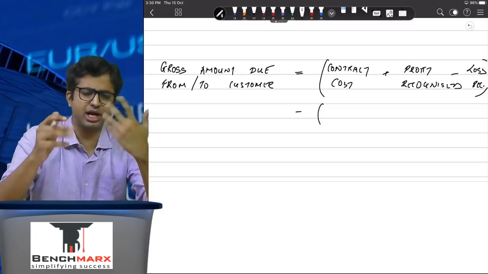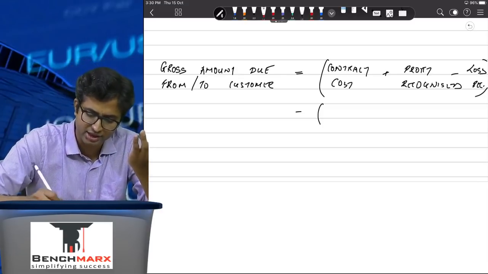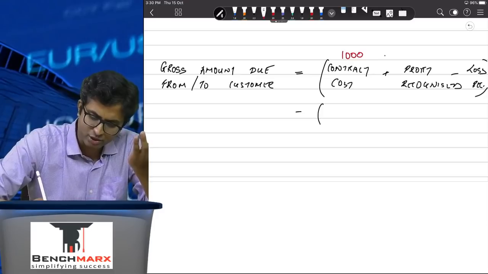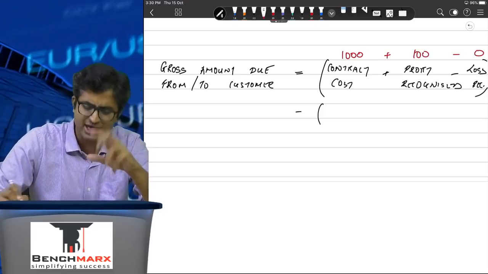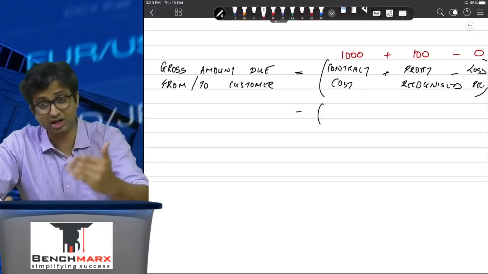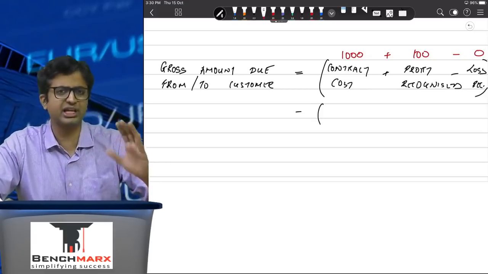So over here, let us say the cost incurred till date is 1,000. Based on the stage of completion, profit recognized is 100. There is nothing in the loss, and hence ideally 1100 tak ka kaam ho gaya hai. So that is 1100 rupees.